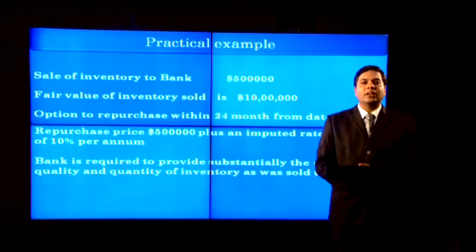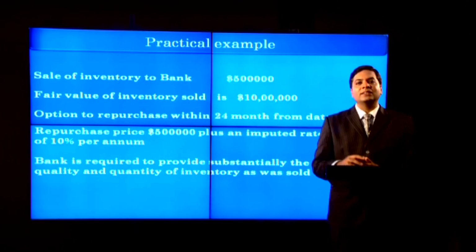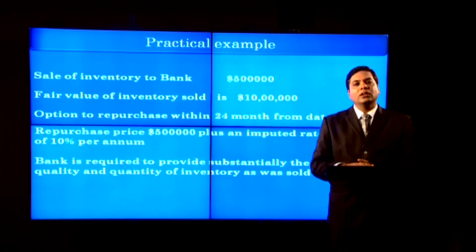Now, in these type of cases, friends, we can record the transaction in two ways. First, record it as a normal sale and then as a normal repurchase. But IS 18 restricts you from doing this treatment.